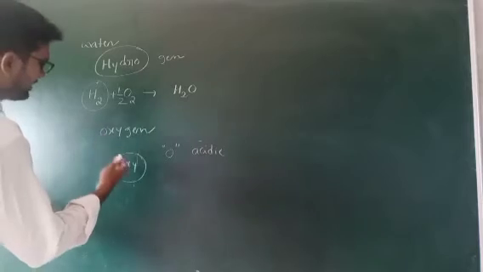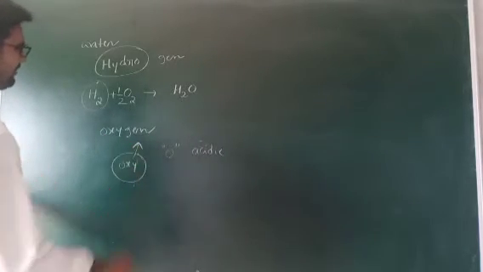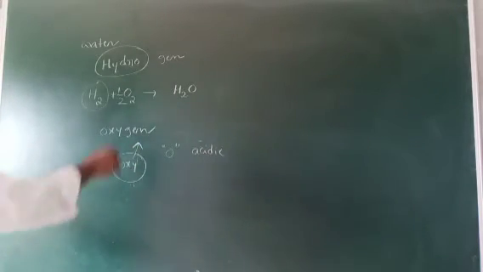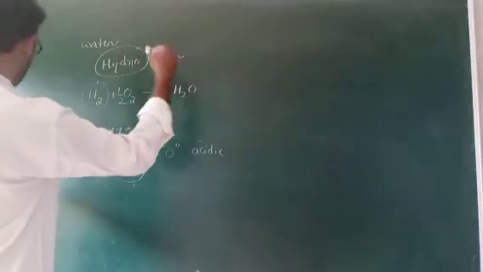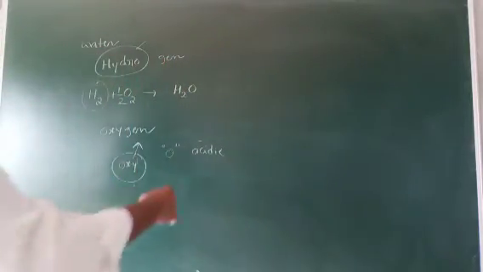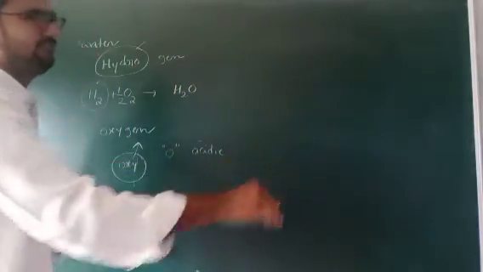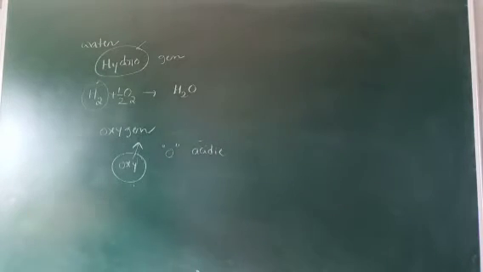So based on that, the name is given as oxygen. This one is named hydrogen, meaning water formation. This oxygen means acid formation. That is the problem. Next.